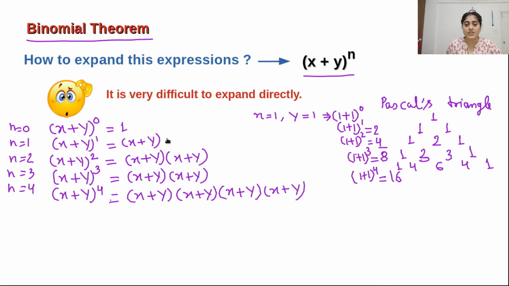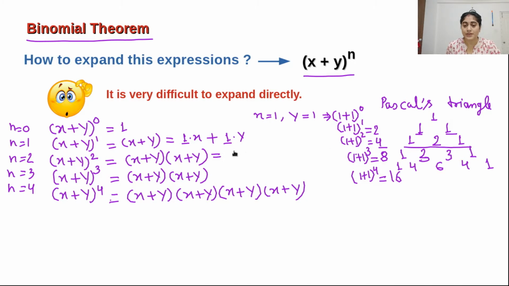Okay, now by using this Pascal's triangle, how can we expand that? So 1 dot x plus 1 dot y. These are the coefficients. By using this line, we can make x plus y squared.